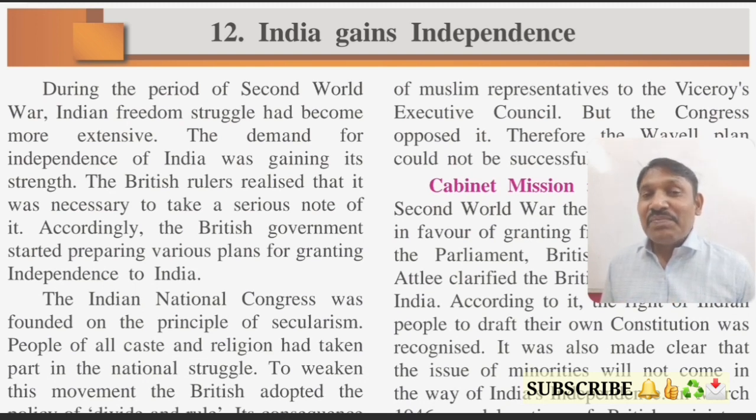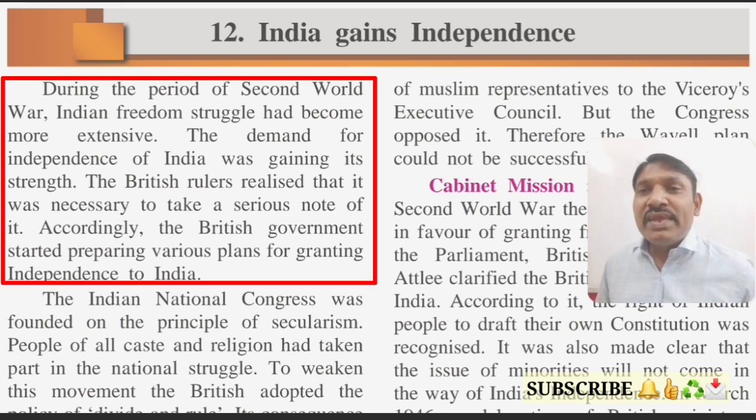Okay students, so without further ado, let's get started with the chapter. Lesson: India gains independence. Students, I always tell you that reading is very important to understand anything. So let's first read and then try to understand it.